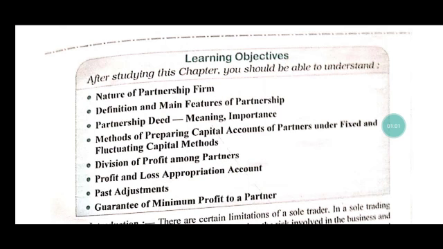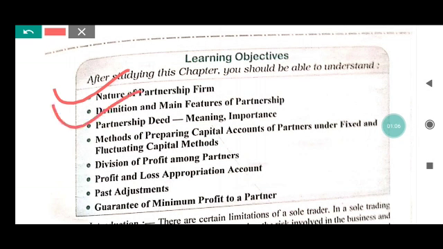The learning objectives of this chapter are the nature of partnership firm, definition or main features of partnership firm, partnership deed, method of preparing capital accounts of partners, fixed capital, fluctuating capital, division of profit among the partners, the profit and loss appropriation account, past adjustment, and the guarantee of minimum profit to a partner. These are the contents related to this chapter, partnership firm.